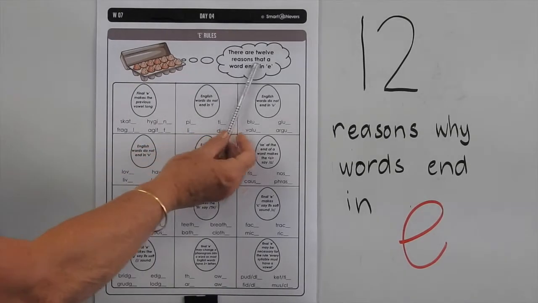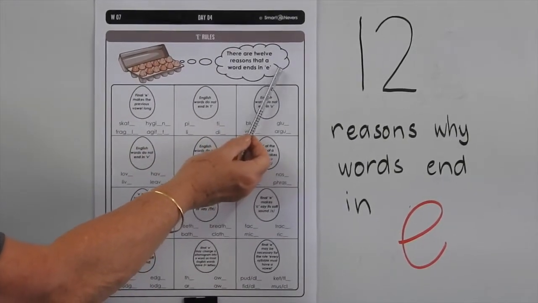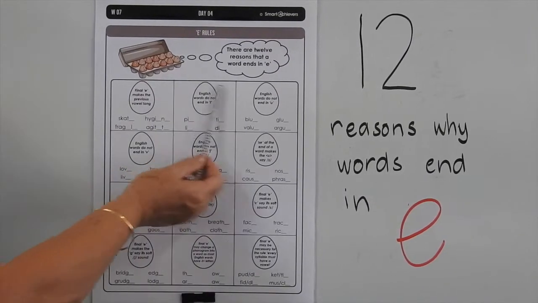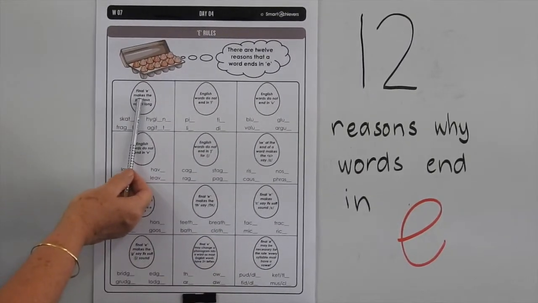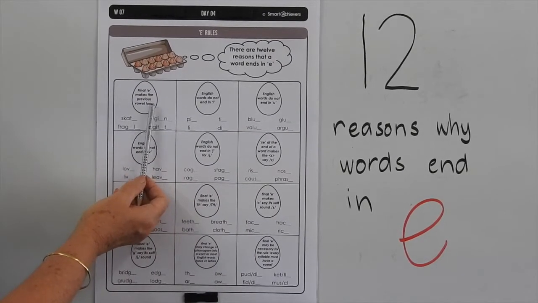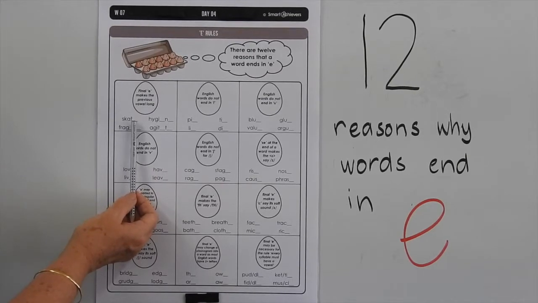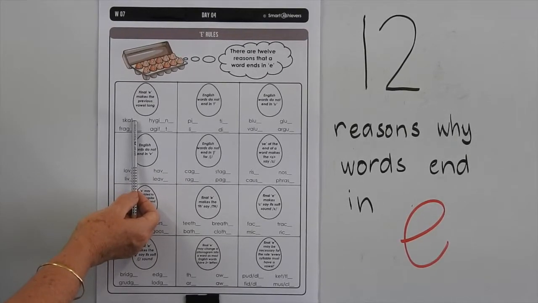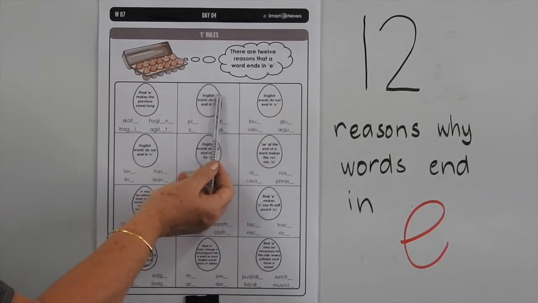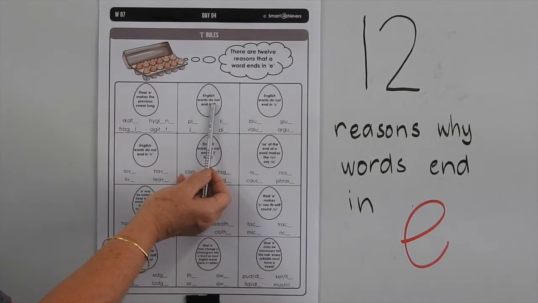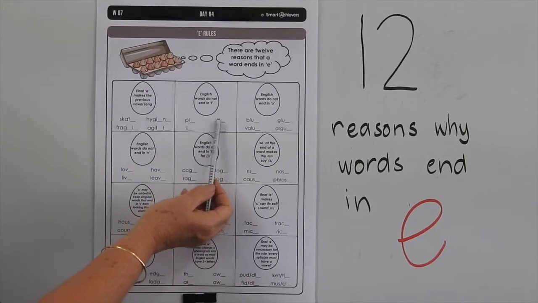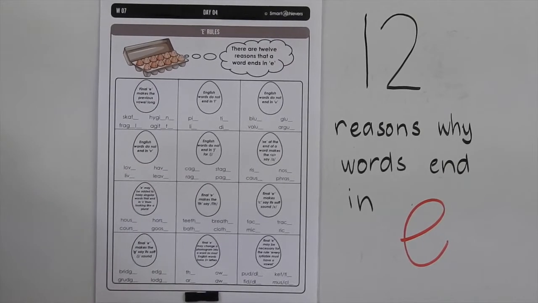There are 12 reasons that a word ends in E. A lot of kids only know one, but there are 11 other reasons. This is the most common one that you're taught. Final E makes the previous vowel long. So if you've got skate, if you don't put the E on the end, it'd be scat, so we put the E to make that previous vowel long. English words do not end in I. So pie, tie, lie, die, we have to just put an E on the end. It's not a phonogram, it's a rule.